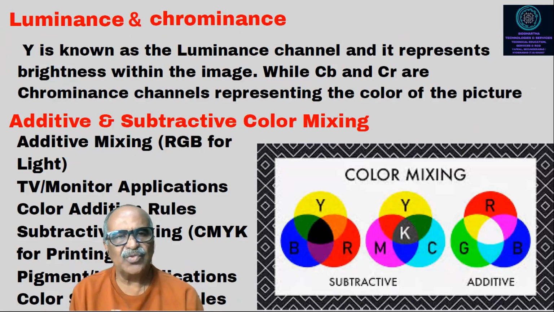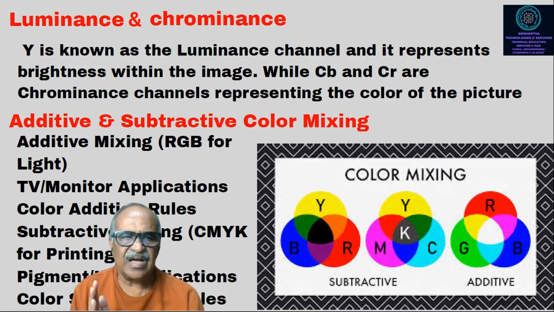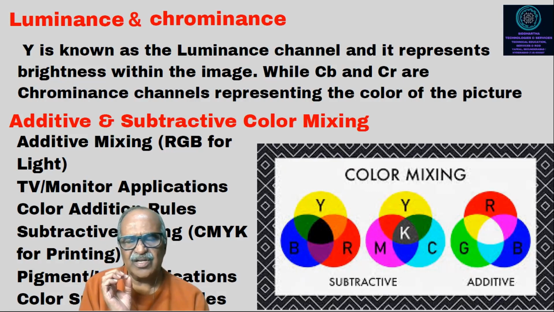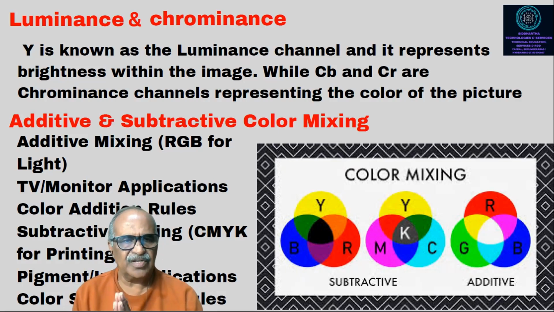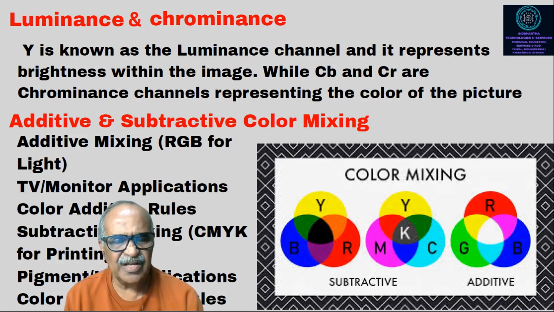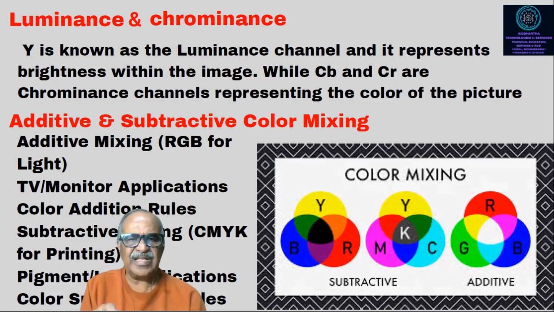Y is known as the luminance channel and it represents brightness within the image, while CB and CR are the chrominance channels representing the color of the picture. One more thing you should remember is additive and subtractive color mixing. Usually we use additive in our TVs, but subtractive we will use for printing purposes, not for electron guns or CRT. It will be used for that particular purpose.